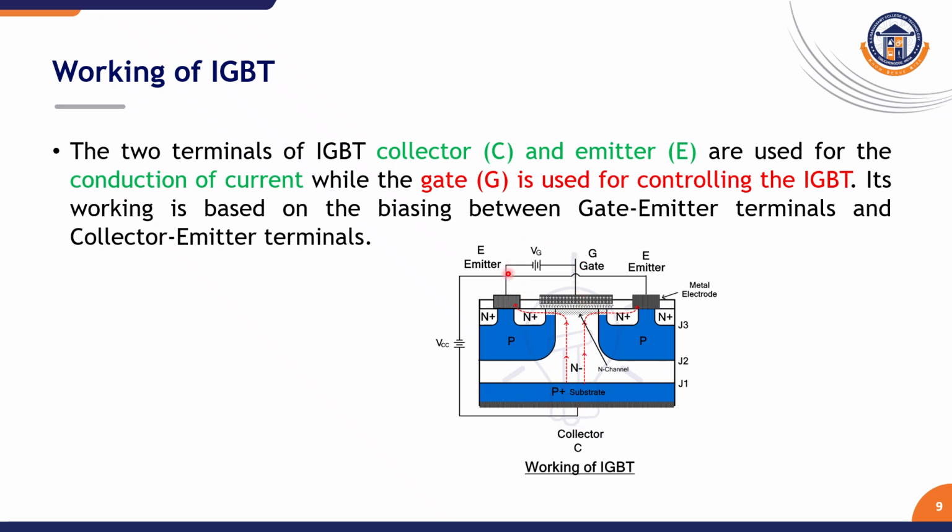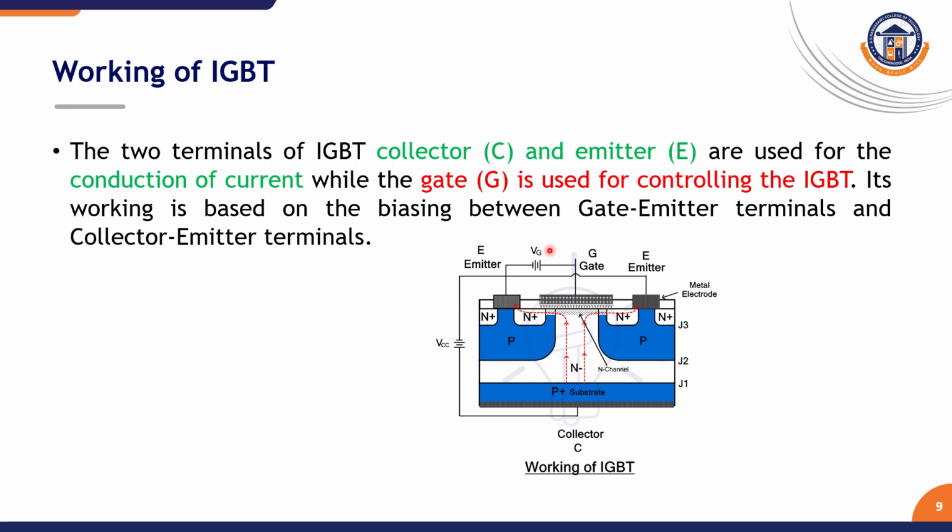Initially, when the gate is at 0 volt and voltage is applied between the collector and emitter, with the collector positive with respect to the emitter, junction J1 is in the forward bias condition and J2 will be in the reverse bias condition. There is no current flow through the drift region, so the IGBT is in the off condition.